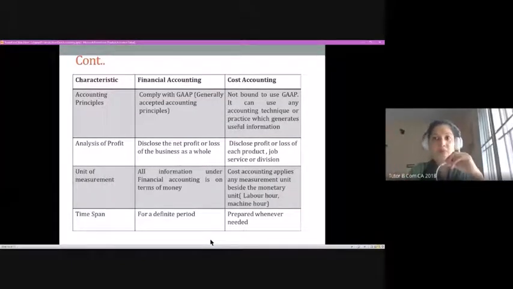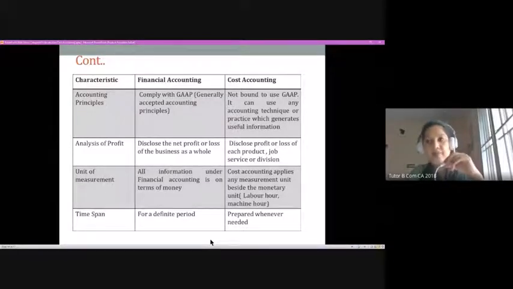But when we talk about cost accounting, it's generally on a regular basis. As and when you need cost control, wherever you need cost control, you will start looking into the cost accounting figures. You will prepare the records, you will prepare the statements just to give information, because cost is such that it requires control regularly at every spot.